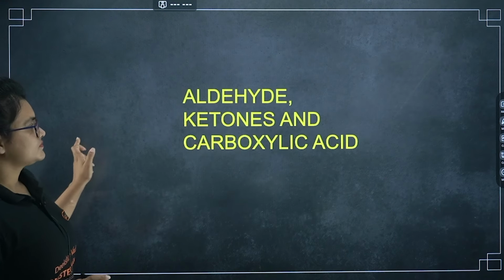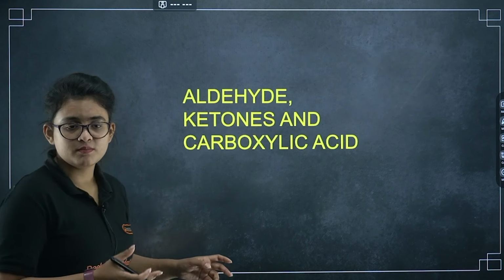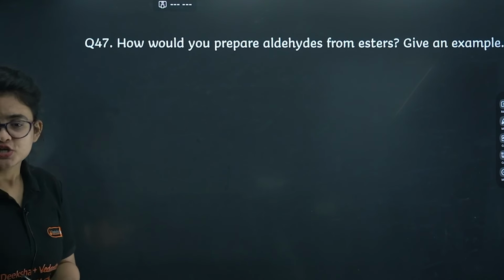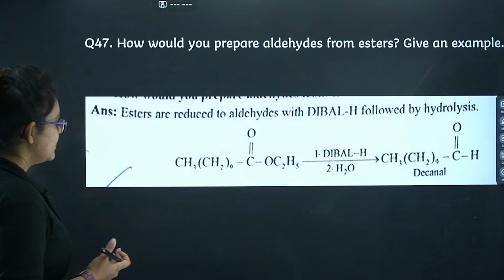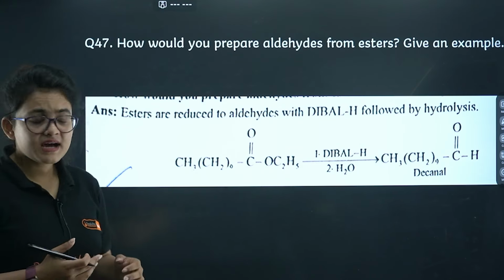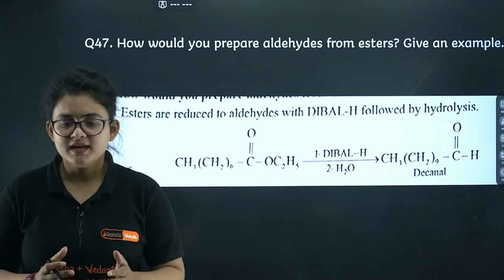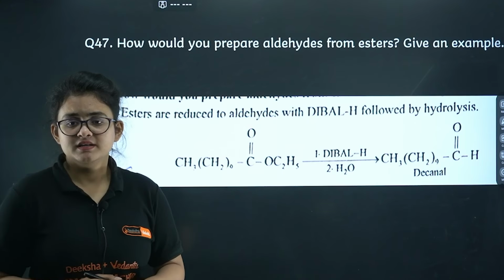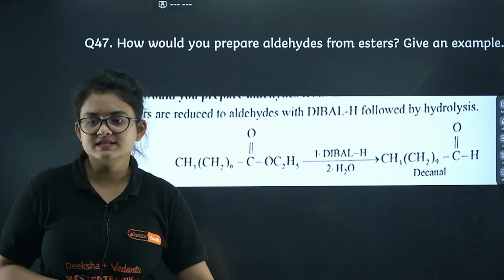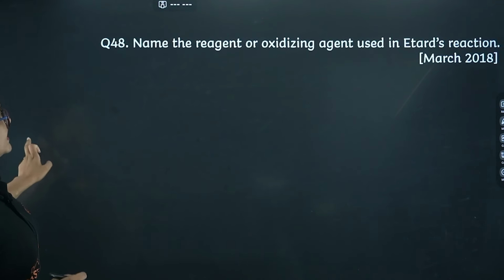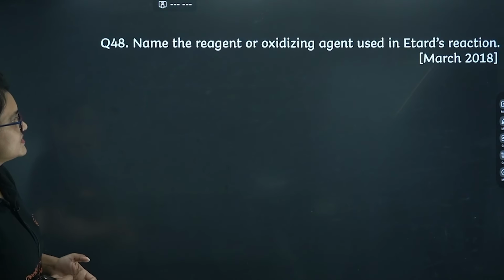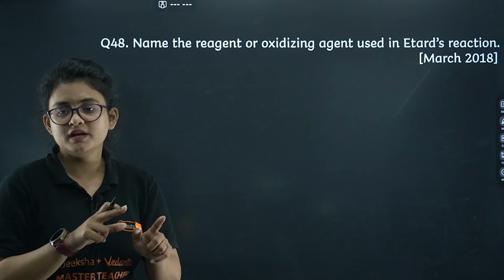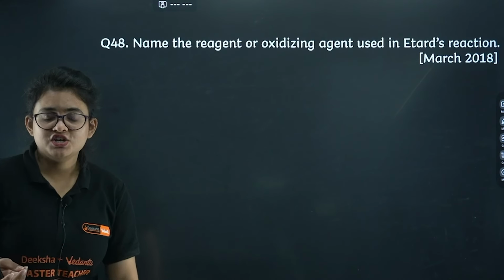Let's proceed. We will proceed now with aldehydes, ketones and carboxylic acids. So here comes the first question: how would you prepare aldehydes from esters? So you can definitely use DIBAL-H, diisobutylaluminium hydride. Okay, this is a very good hydride provider or reducing agent that can reduce the ester group to the aldehyde. Okay. So next question, name the reagent or oxidizing agent used for the Etard reaction. You know it's chromyl chloride, that is CrO2Cl2. Very important question, please remember that. You can expect this question in the MCQ as well.